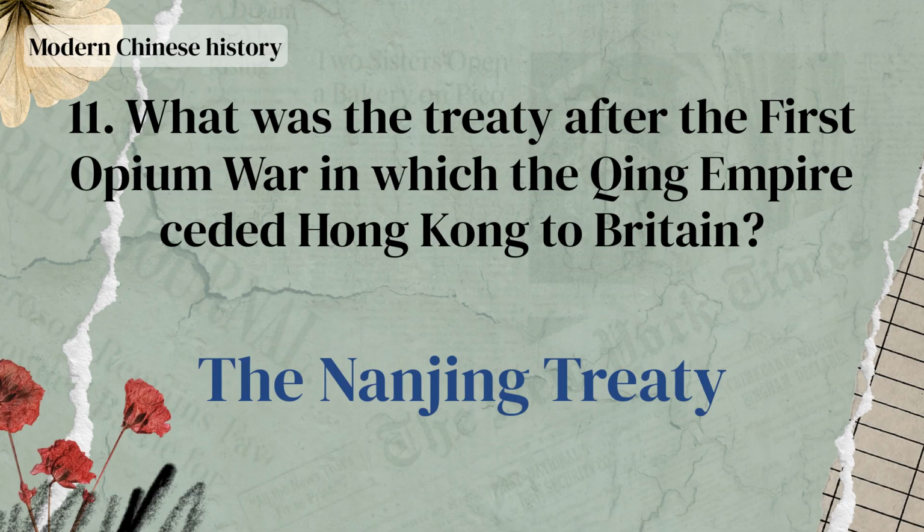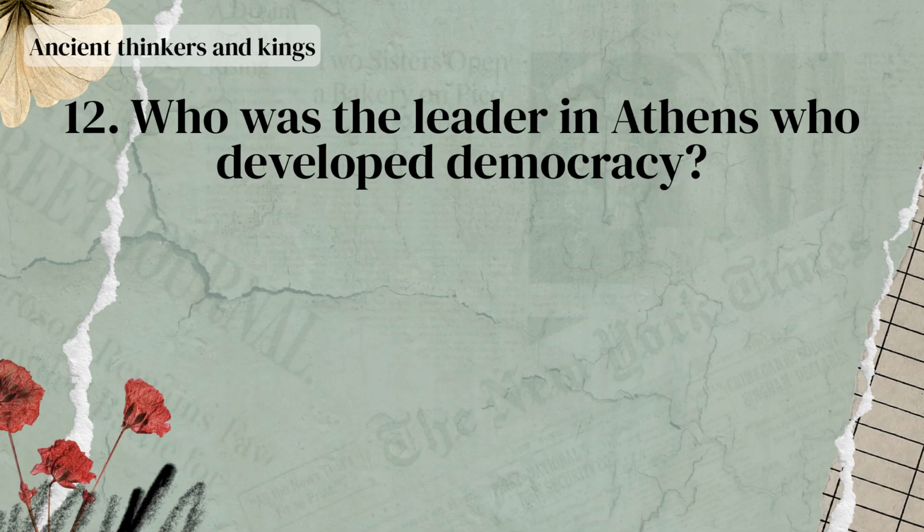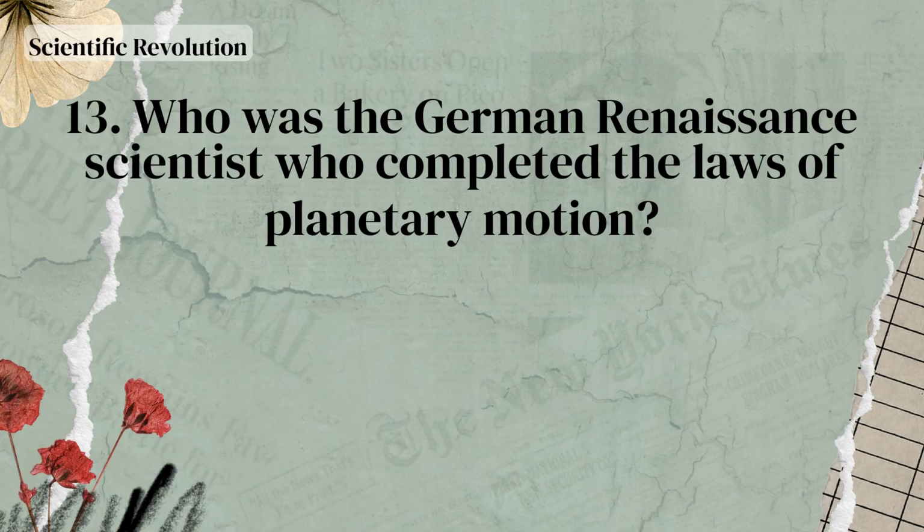The Nanjing Treaty. Who was the leader in Athens who developed democracy? Pericles.